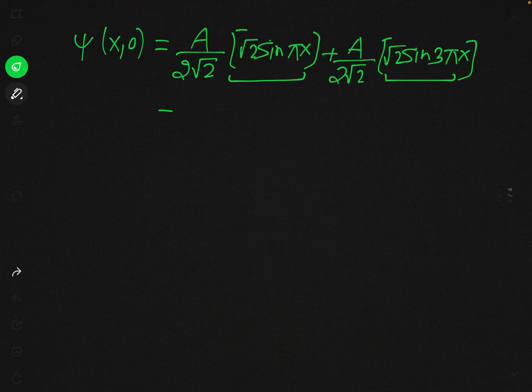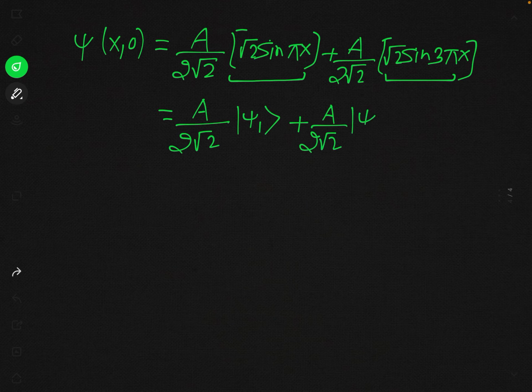So in ket symbol we can write it as a over 2 root 2 ket psi 1 plus a over 2 root 2 ket psi 3.